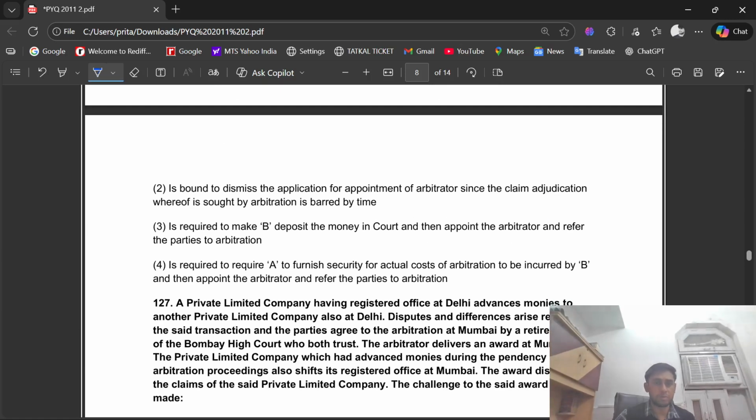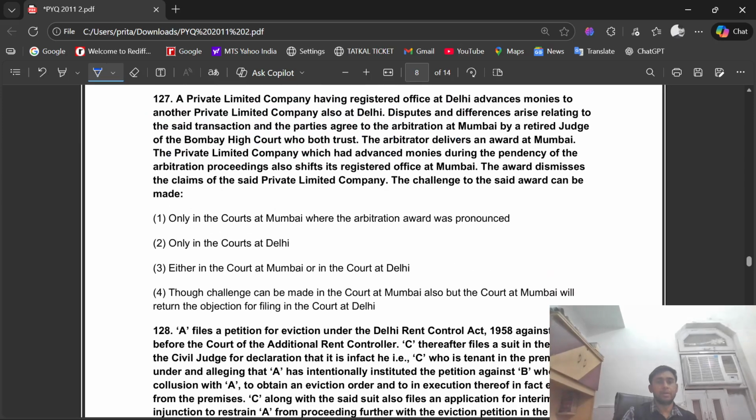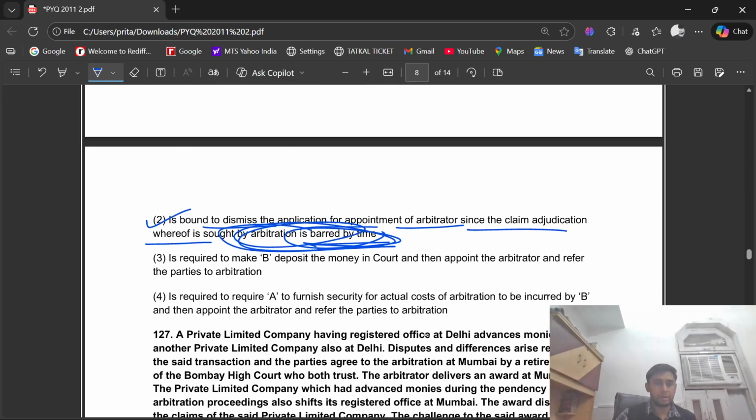The Chief Justice is bound to dismiss the application for appointment of arbitrator, since the claim adjudication whereof is sought by arbitration is barred by time, से barred हो गया. So the right option was option number second.